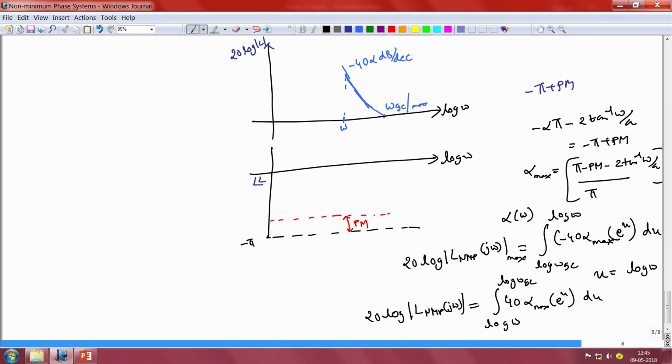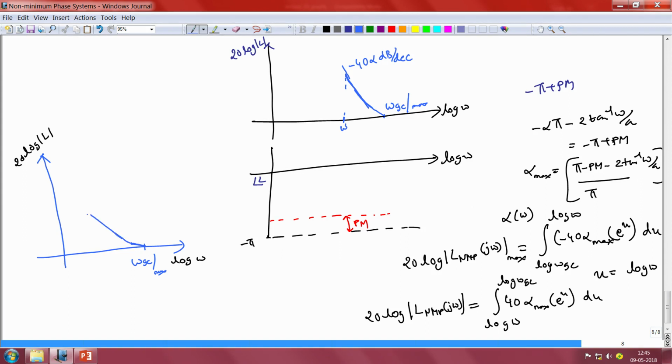Now, if one were to graph this magnitude characteristic for the case of a non-minimum phase zero, then the x axis would of course be log omega, the y axis would be 20 log magnitude of L. We note that at the frequency omega gc max, we would have alpha equal to 0, because by definition at that frequency the gain will cross over with a slope that is very close to 0 decibels per decade. So, the magnitude characteristic would start with a slope that is close to 0 and then finally increase,